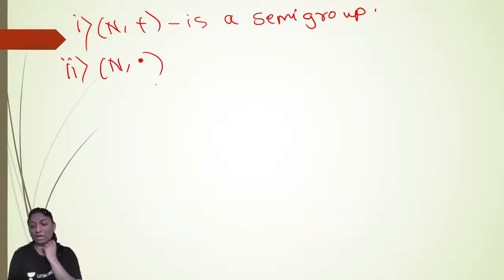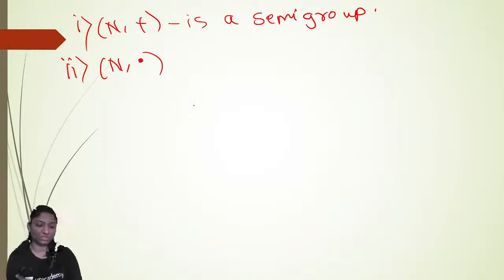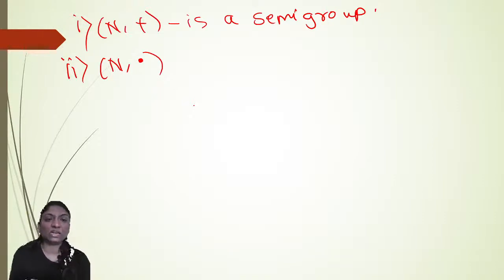Now, if we keep the same set and change the binary operation here, if you take multiplication, so N with respect to dot: multiplication of two natural numbers is again a natural number, therefore the set of natural numbers is closed with respect to multiplication. Okay, closure property satisfied. Now (a into b) into c is the same as a into (b into c). So associativity also holds in the set of natural numbers with respect to multiplication. Therefore, N dot forms a semi-group.